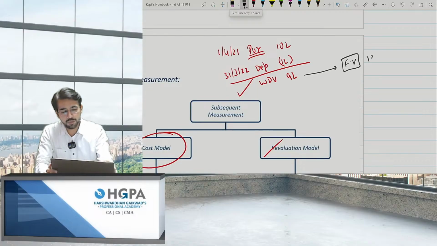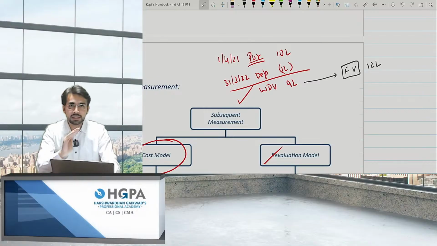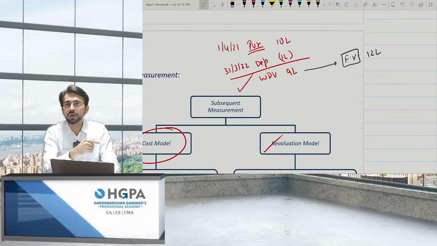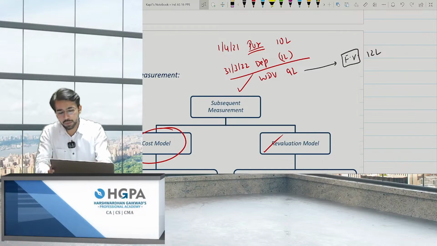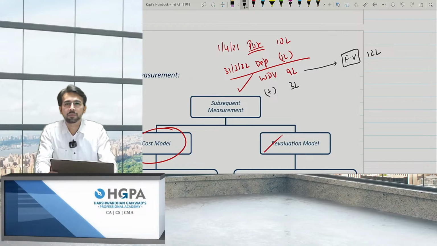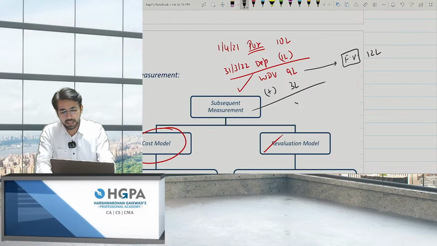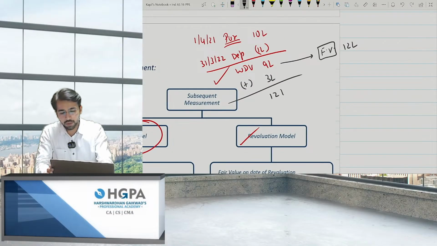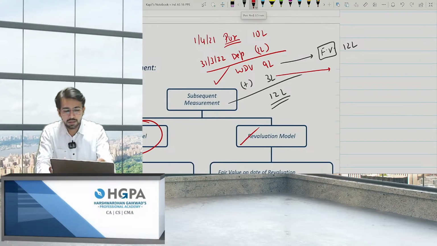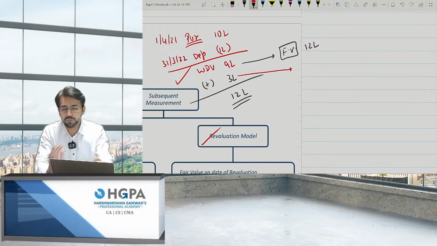Let's say the fair value comes to 12 lakh. That is increase in the value. So can you record this gain? The answer is yes, you can record. Ind AS 16 permits this, that you can book a gain. Okay, so I book a gain of 3 lakh rupees. So the value comes to 12 lakhs. So this gain, the entry will be, obviously I'm increasing the asset. So asset account debit, credit to revaluation surplus.